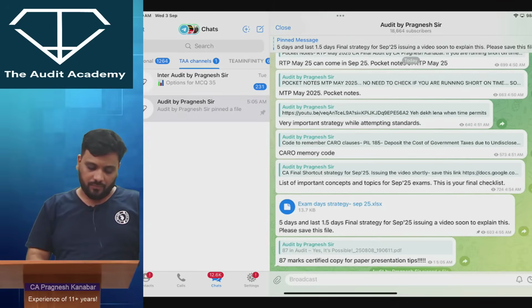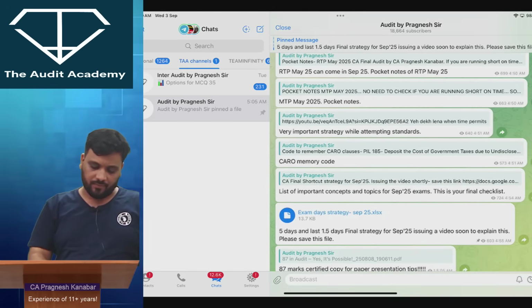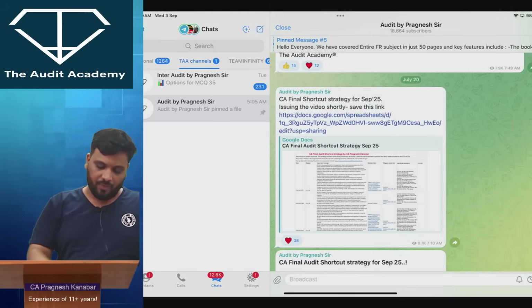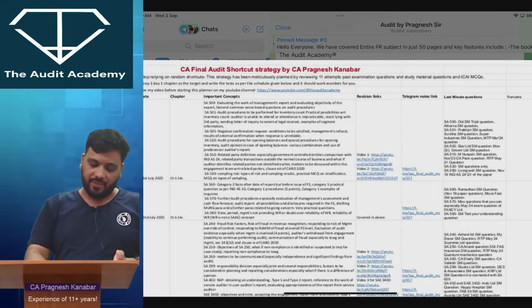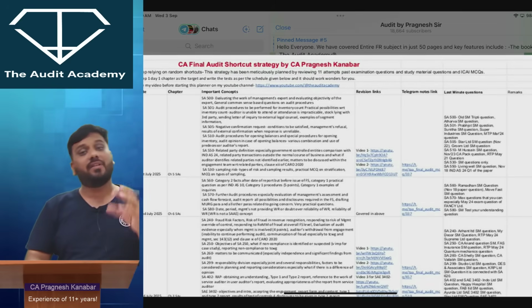If you see the shortcut strategy, over here, this particular file, if you open up this file, you will find chapter, important concepts, revision links, Telegram notes link, last minute questions that are supposed to be done, everything is over here.